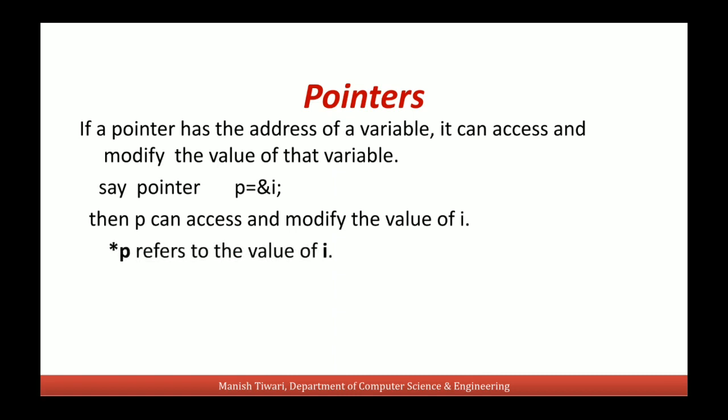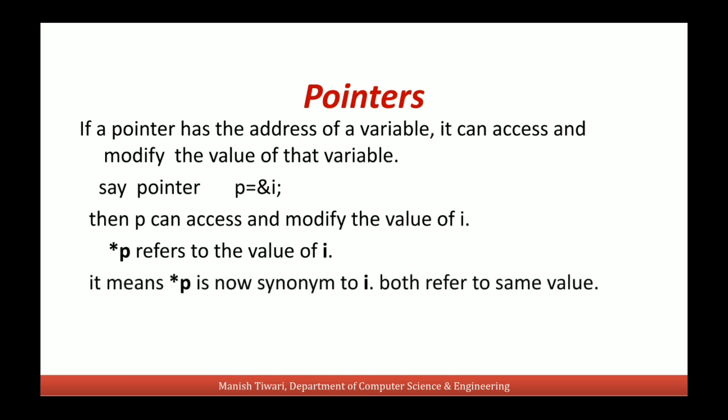So if we want to access the value of I through pointer p, we use asterisk p. It means asterisk p is now a synonym to I. Both are referring to the same value, the value of I. Like if we do asterisk p plus plus, it is equivalent to I plus plus.